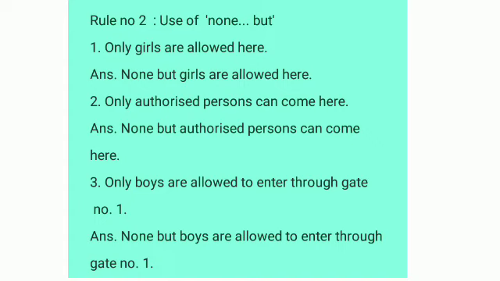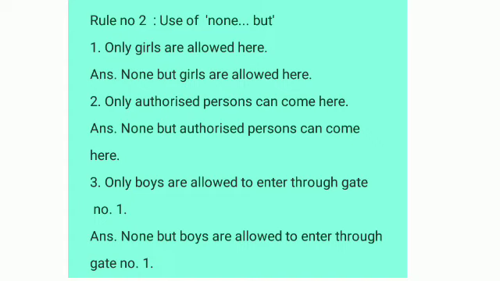The first example, only girls are allowed here. Here, the word only comes. Whenever the word only comes, then we have to use none but. So the negative word is none. Let us try to change it into negative. None but girls are allowed here. The meaning is that only girls are allowed here.